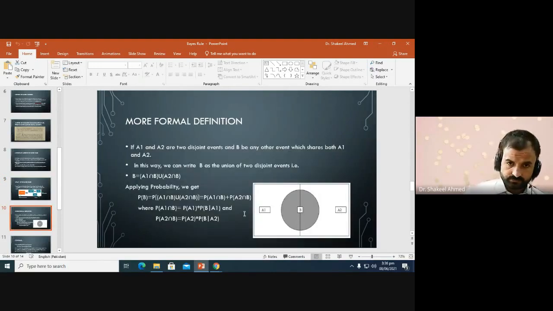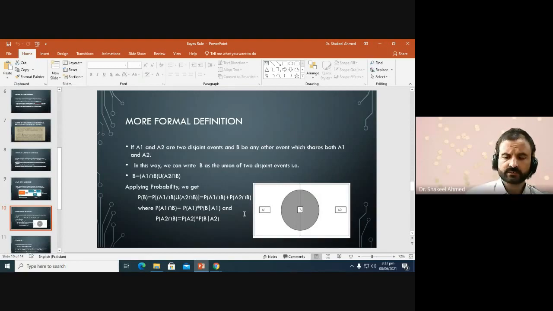So for example, we have two events A1 and A2. These two events are mutually exclusive and mutually exhaustive, as their union forms the sample space.